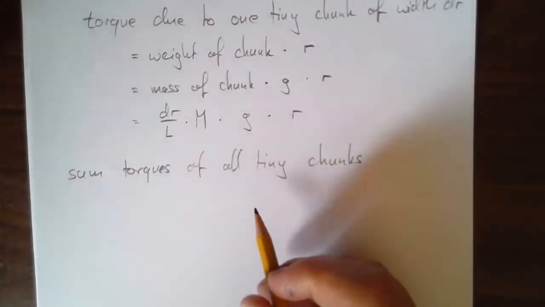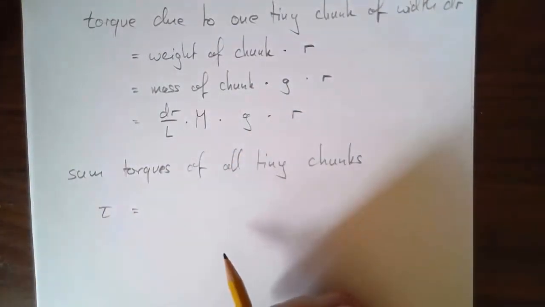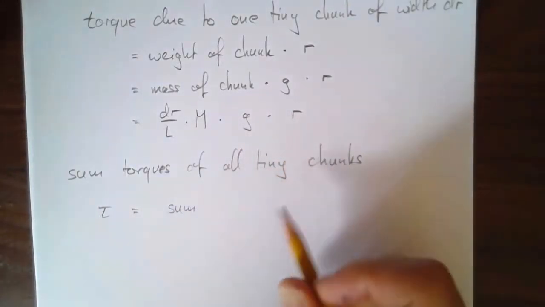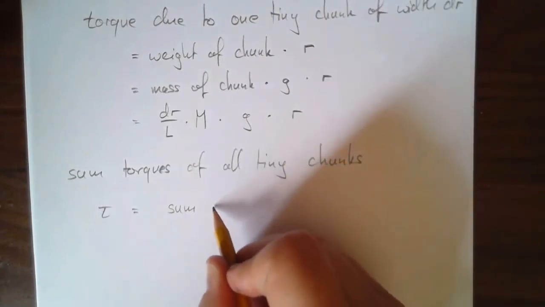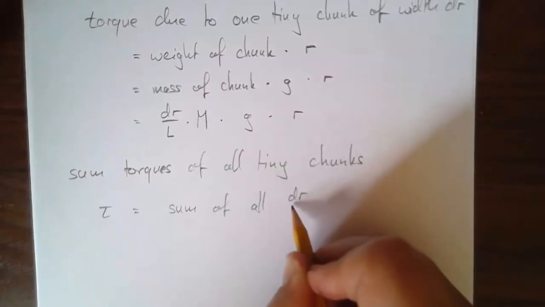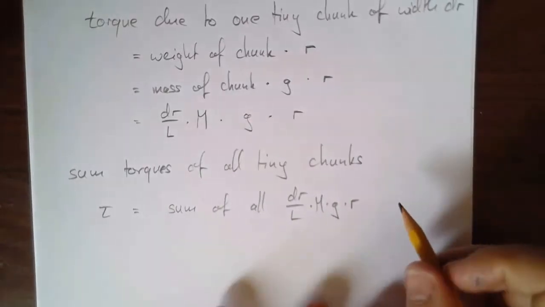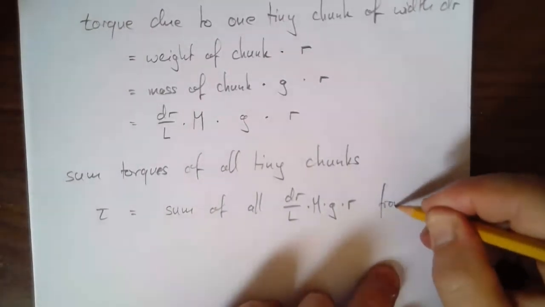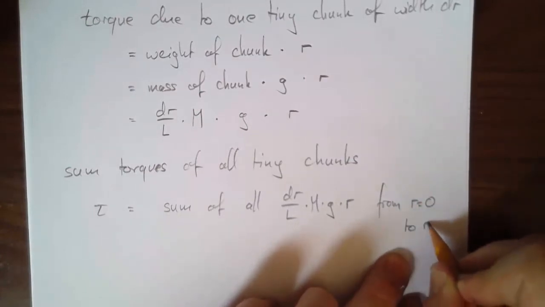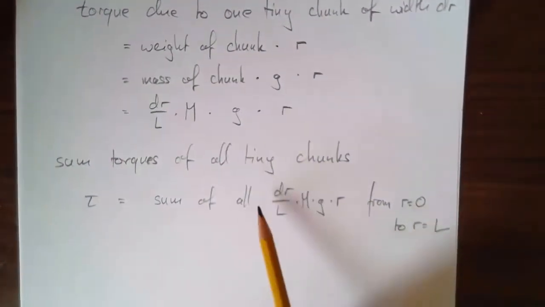Well, the total torque is going to be equal to the sum of all dr over L times m times G times R from R equals 0 to R equals, well, where does the bar stop? At R equals L. Right?